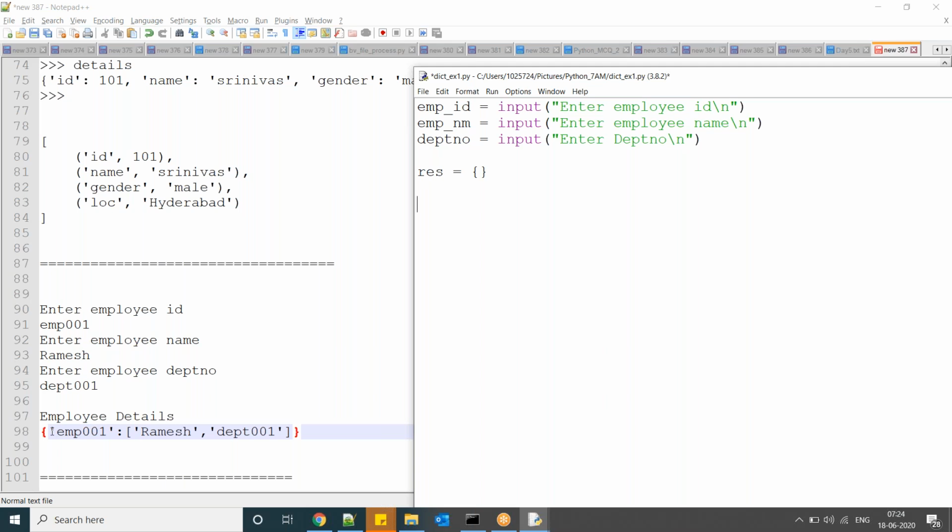As per my observation, these two are in a list, so I am taking one empty list.